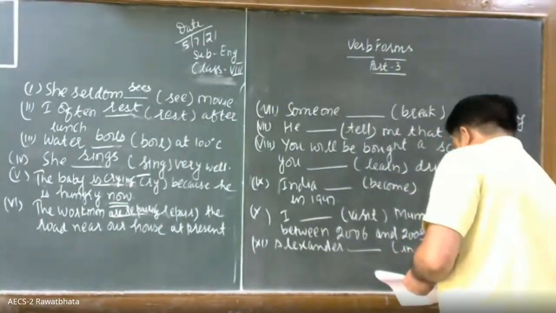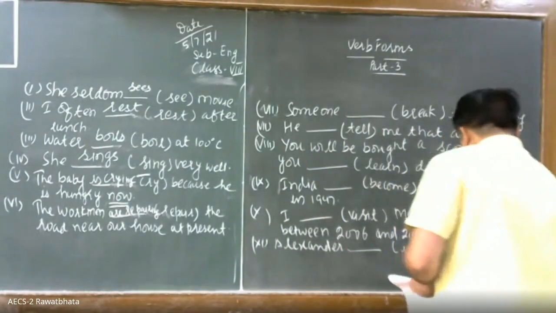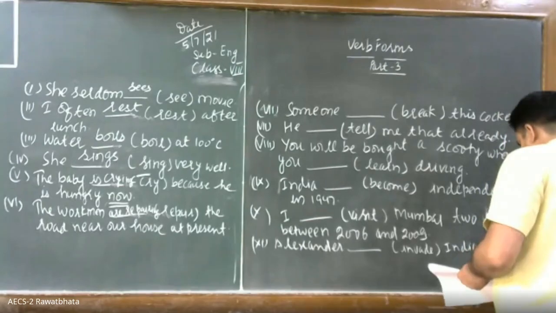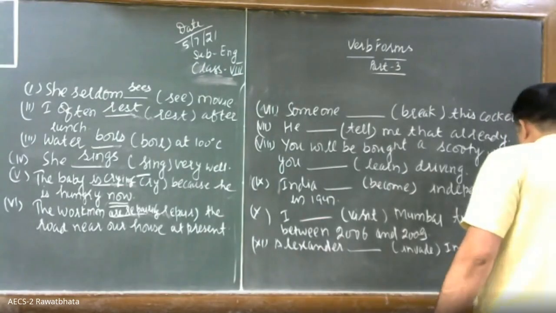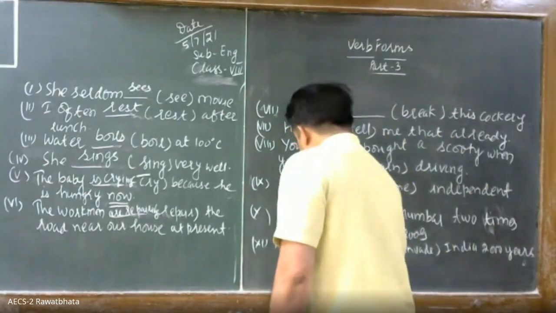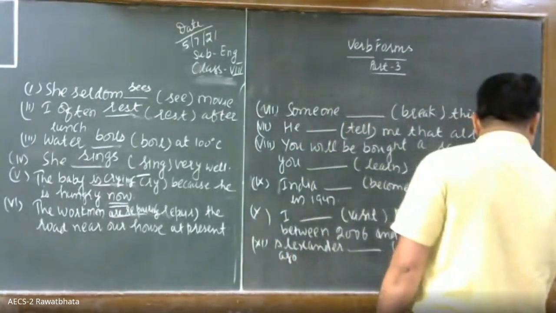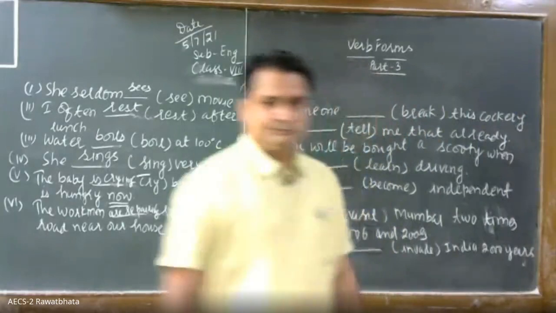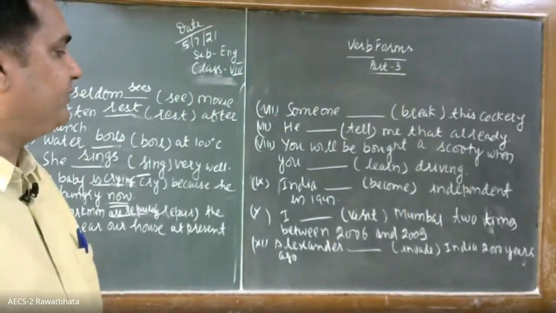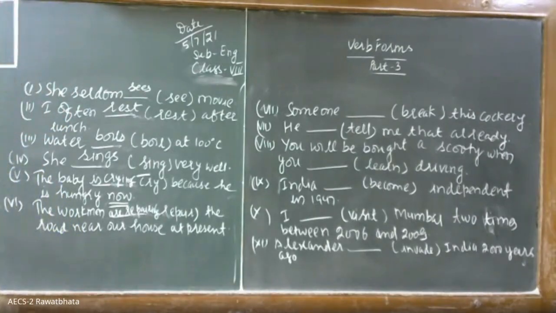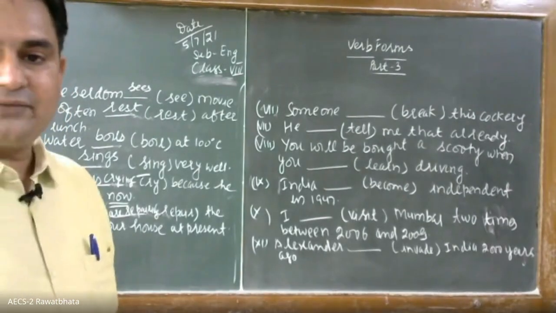Likewise, you have to write Alexander invade India 2000 years ago. So what will come here?